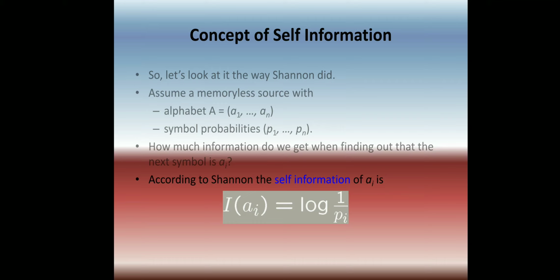So we can say that I of Ai is proportional to 1 by Pi, or we can write it as I of Ai equal to log of 1 by Pi. So this is the way we can measure the amount of information: I of Ai equal to log of 1 by Pi.